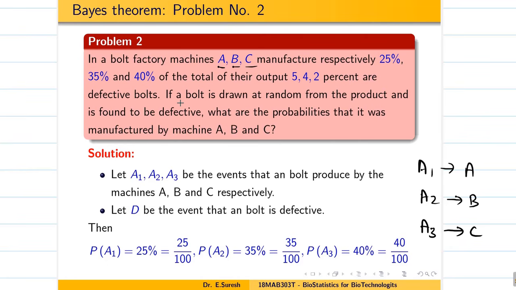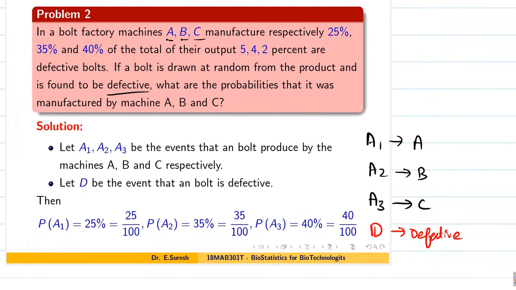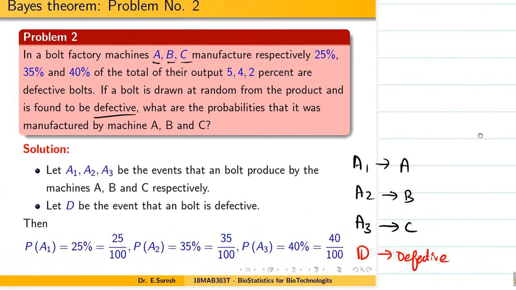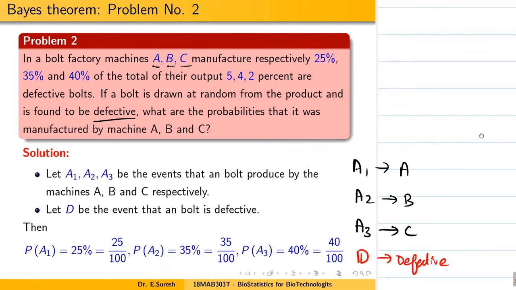So if a bolt is drawn at random, okay, so what is defective? For defective, I am taking a notation D. Since A, B, C is there, we need not always take B. I am taking notation D. Okay, now it's clear.